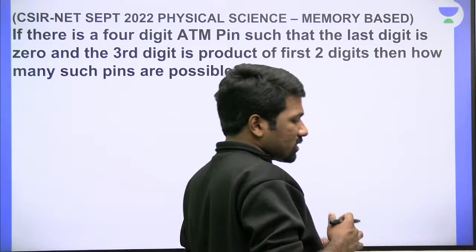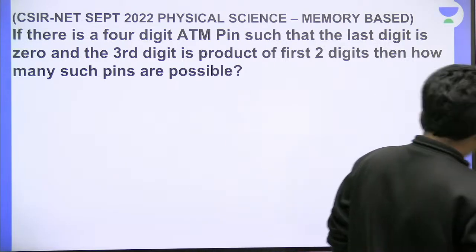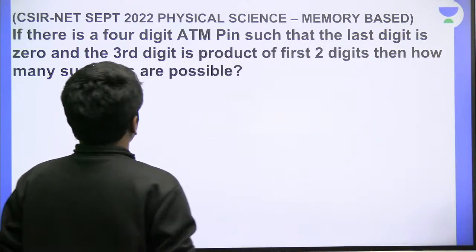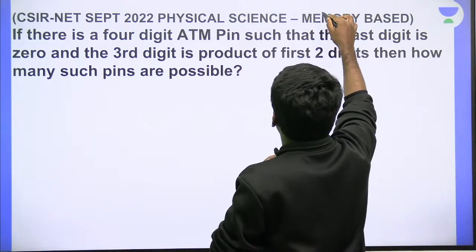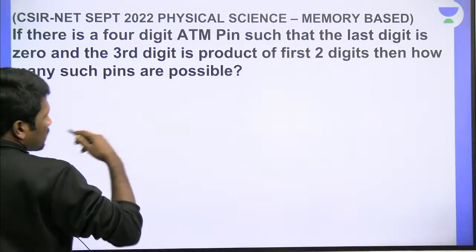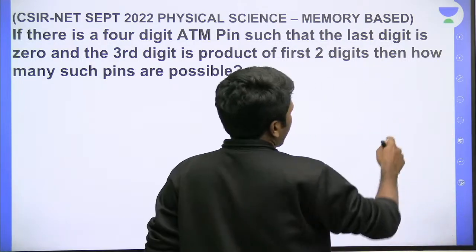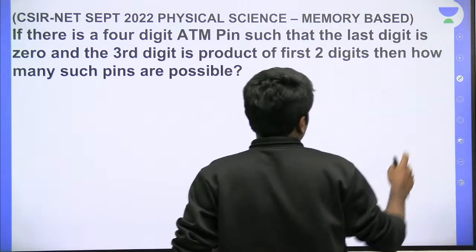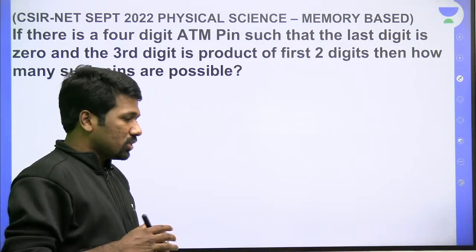Today's class, physical science paper analysis. Okay, so this is the first question we are discussing. All of you try. And disclaimer, these are memory based questions. That means students memorized these questions and have sent an idea of the question. That is what we are discussing. So the exact question may have slight changes from this.